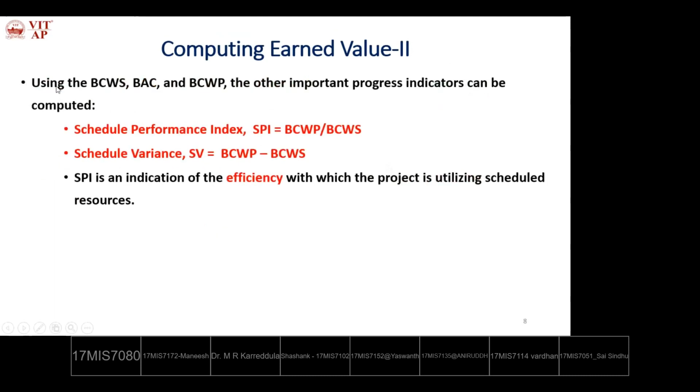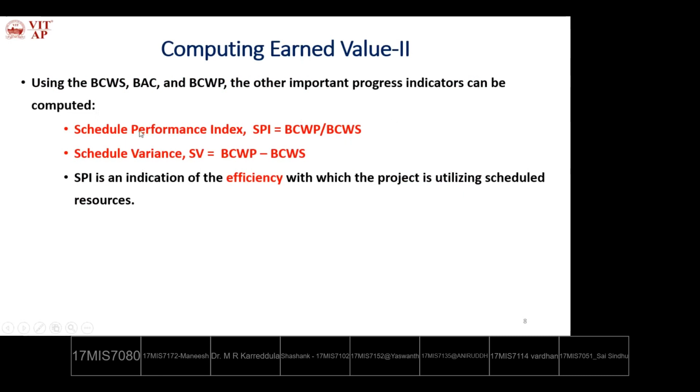Next, using the BCWS, BAC and BCWP, the other important progress indicators can be computed. That is the schedule performance index or indicator. Schedule performance index equals BCWP divided by BCWS. That is the budget of the tasks completed divided by the budget allotted for the schedule.